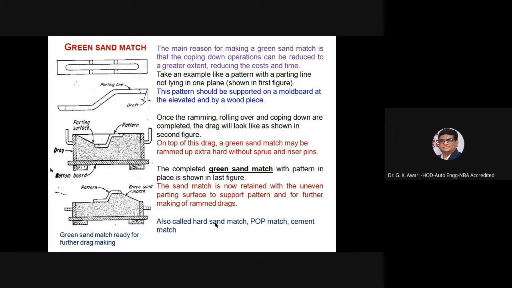Once the ramming, rolling over and coping down are completed, the drag will look like what is shown in the second figure. On the top of this drag, a green sand match may be rammed up extra hard without screw and riser pin. The completed green sand match with pattern is shown.